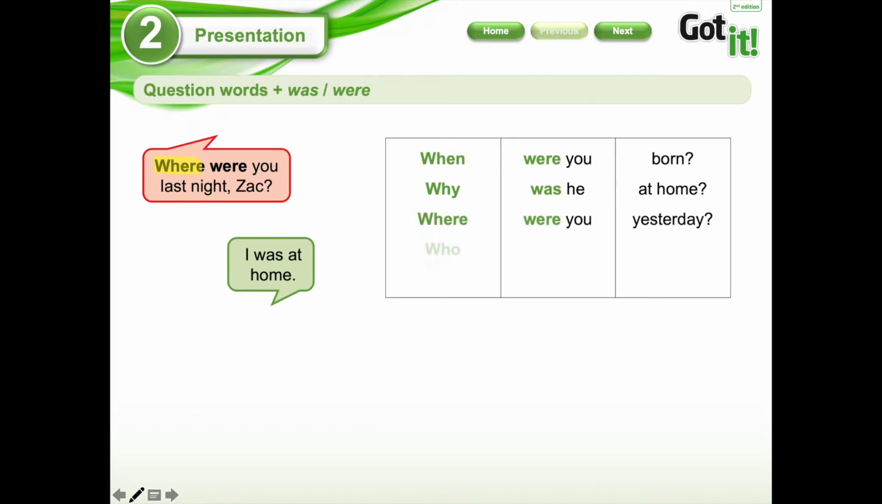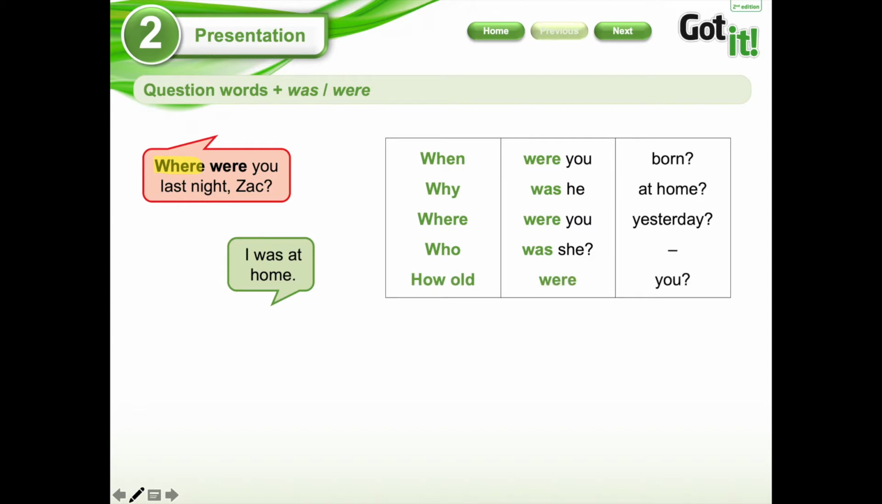Here we have a box, and the first question word is when. When were you born? Second question is why? Why was he at home? Third word, where? Where were you yesterday? Who was she? And finally, how old were you?